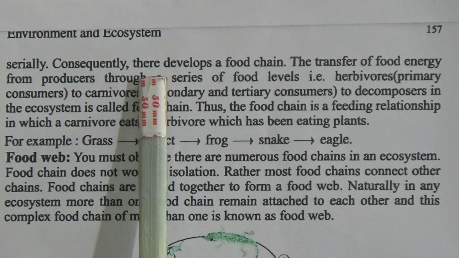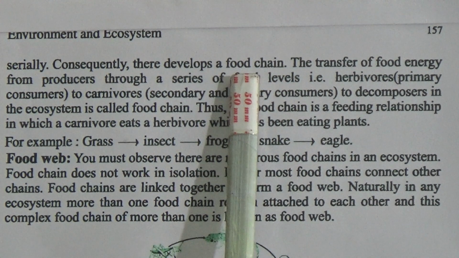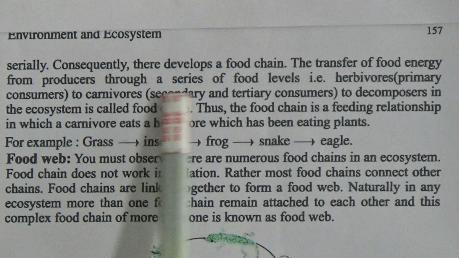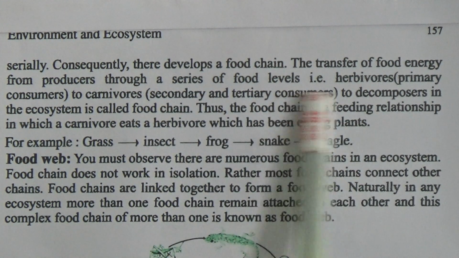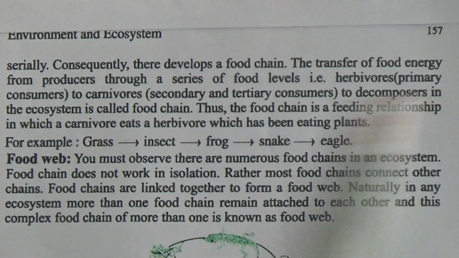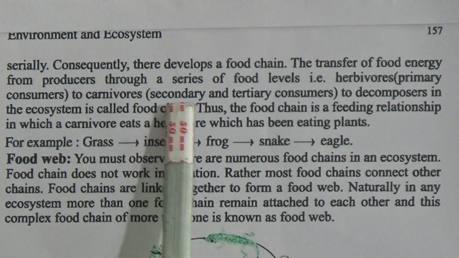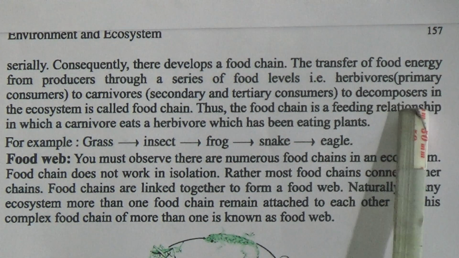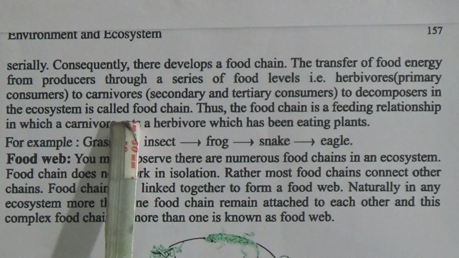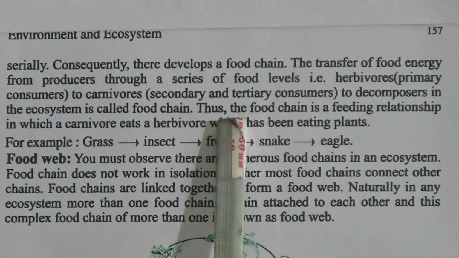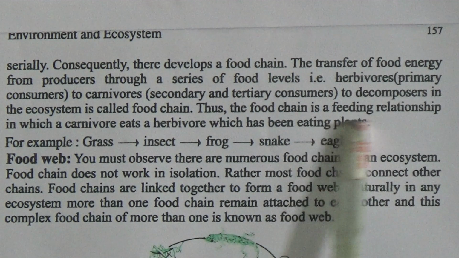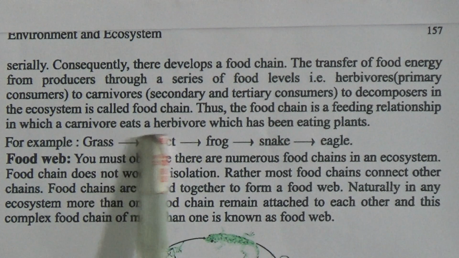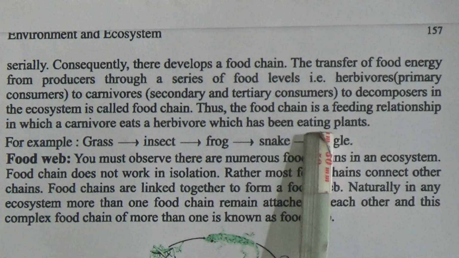Consequently, there develops a food chain. The transfer of food energy from producers through a series of food levels, herbivorous primary consumers to carnivorous secondary and tertiary consumers to decomposers in the ecosystem is called food chain. Thus, the food chain is a feeding relationship in which a carnivore eats a herbivore which has been eating plants.